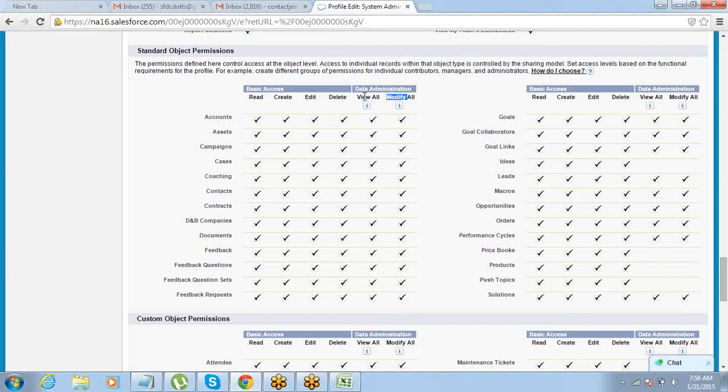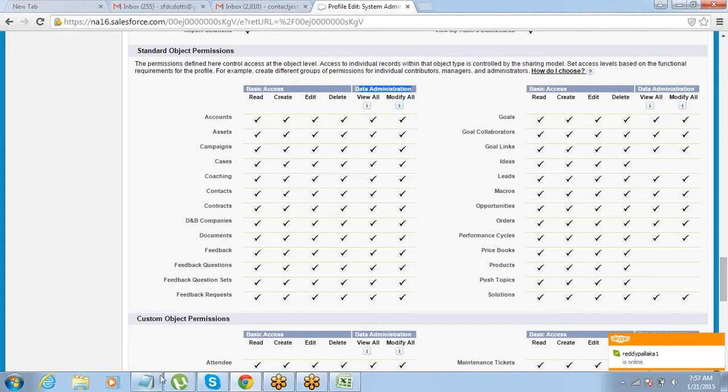So this is a data admin permission. View all and modify all. Anyone who has a modify all permission can go and delete anyone's data. Even if the data has been made private, still he can go and delete anyone's data, right? So this is a supreme permission on the data. View all and modify all. So this comes from the profile.